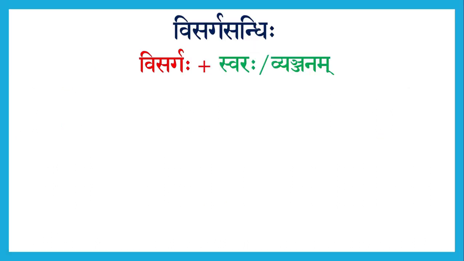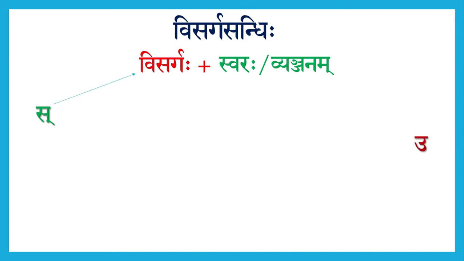Purva Varnaha is a Visarga and the Paravarnaha is either a Swara or a Vyanjanaksharam. In such a condition, another letter appears and the Visarga disappears. The Adeshaha may be the letter Sa. If so, then it is called Sakaradeshaha.